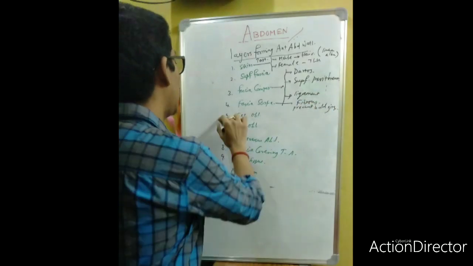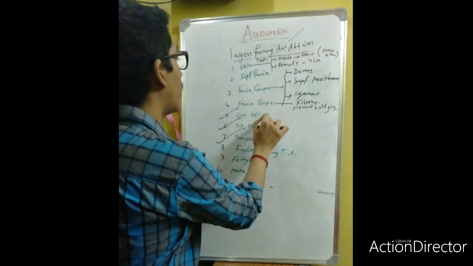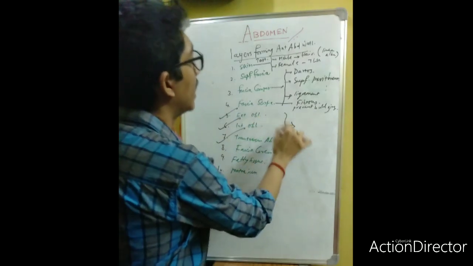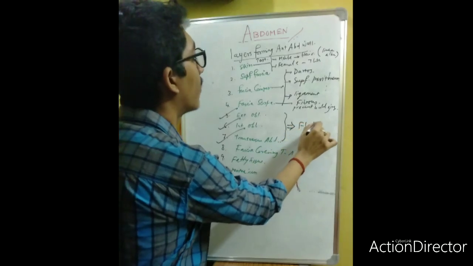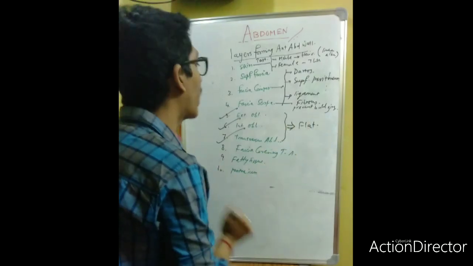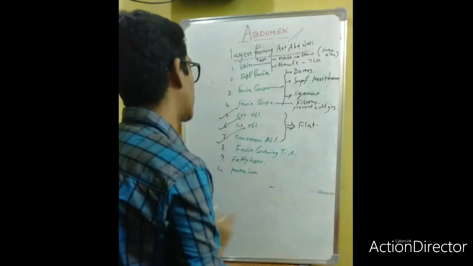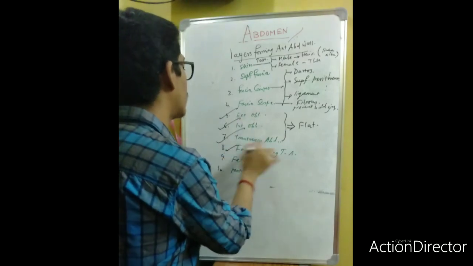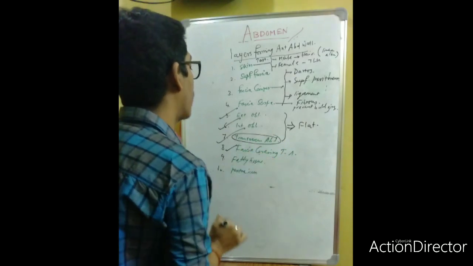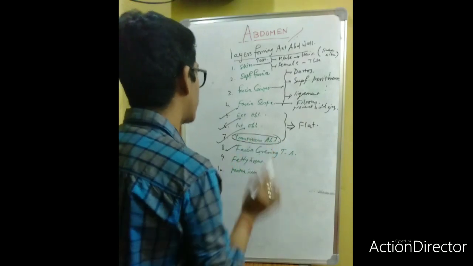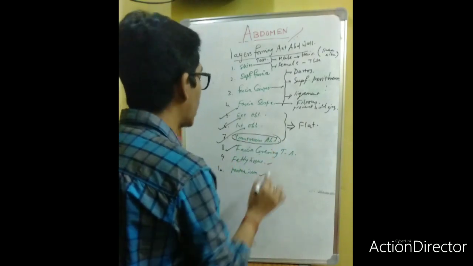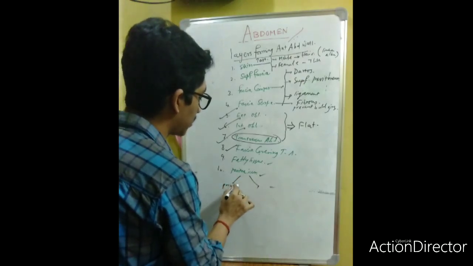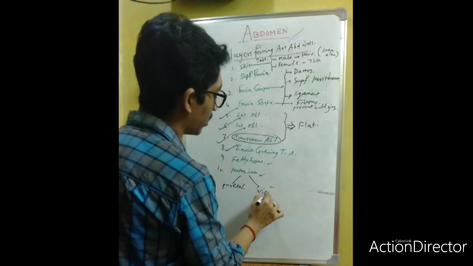Okay. And these are the external oblique, internal oblique, transversus abdominis. I will discuss them later. These are the flat muscles of the anterior abdominal wall. Along with 2 other important muscles, but these 3 are very important. Then there is the fascia covering the transversus abdominis, the fibrous tissue, and the peritoneum. Peritoneum is 2 layered. One is the parietal peritoneum, one is the visceral peritoneum.